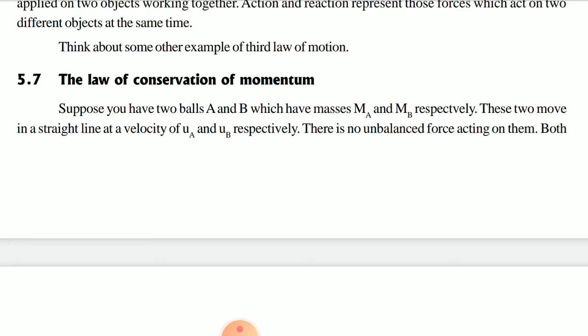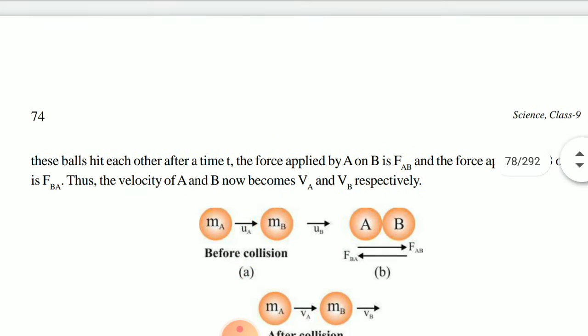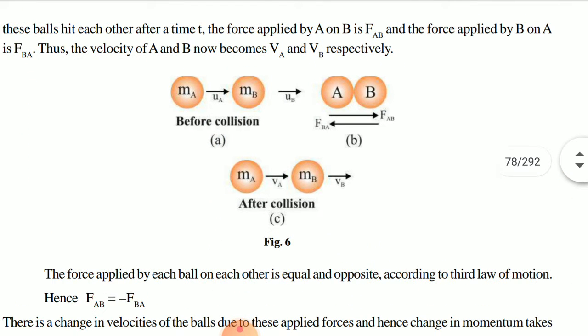Keep this in mind. Suppose you have taken two balls, A and B, that is capital A and capital B, and the masses will be MA and MB respectively. They are moving at a constant velocity UA and UB respectively, and an unbalanced force is going to be applied to them. As you can see, the balls MA, MB, velocities UA and UB, will come closer. So children, before collision and after collision.